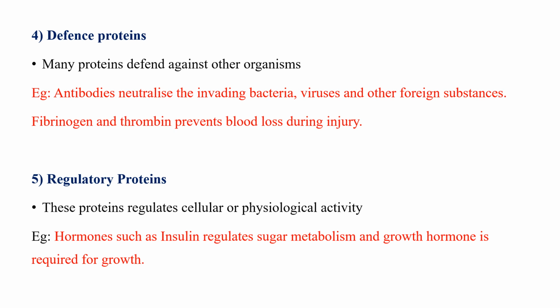The fifth is regulatory protein. These proteins regulate cellular or physiological activity. Examples of regulatory protein include hormones such as insulin, which regulates sugar metabolism, and growth hormone, which is required for growth.